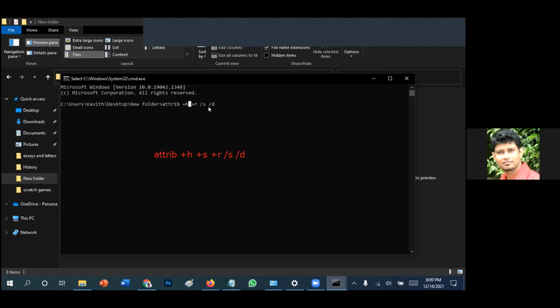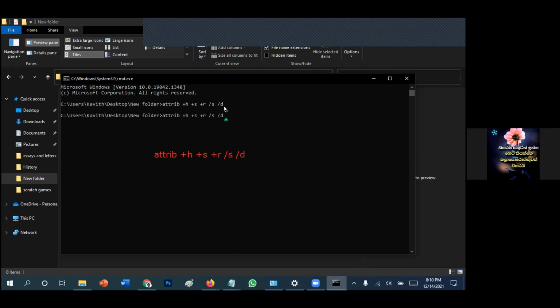No, you have to use the keyboard to move. You can't play with the mouse there. Go back using the keyboard. Then type, go a little further, then put a space and type plus s. Press enter. When you press enter, you can see, press enter and see now. So what's happening? Attribute is not recognized as an internal or external command, like that came, sir.